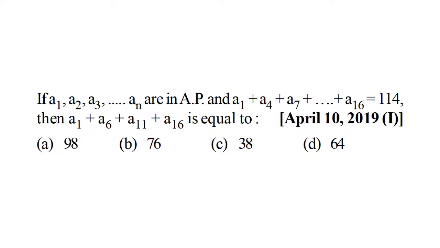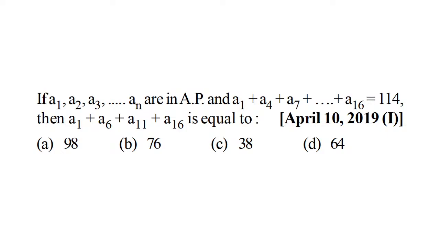I suppose everyone has read the question. A1, A2, A3 up till AN are in AP. I hope you're not getting disturbed by any noise. Maybe the team can confirm if there has been any noise. Anyway, A1 plus A4 plus A7 plus dot dot dot plus A16. That means there is supposed to be some pattern which we should be able to follow, and we should understand what dot dot dot stands for.